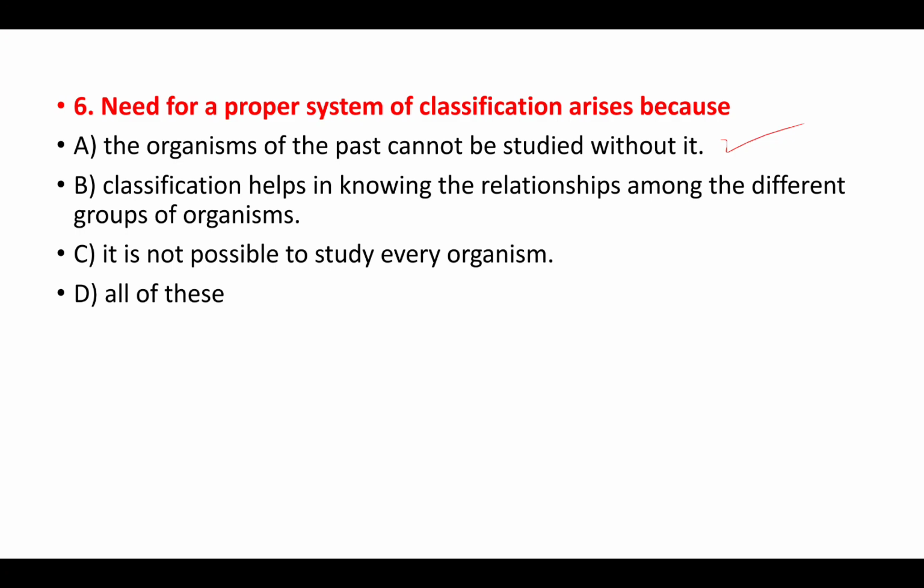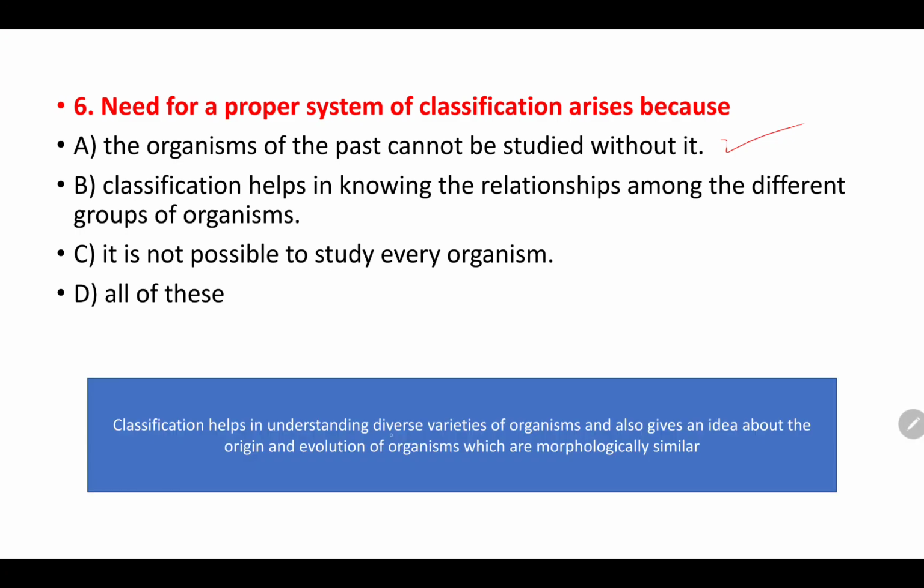Yes, because classification helps us to understand different varieties of organisms. And it also gives an idea about the origin and evolution of organisms. Right? Next, it is not possible to study every organism. Here all three options are correct. So, we'll go with option D, all of these.